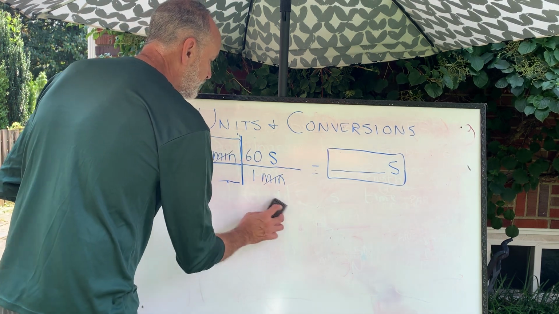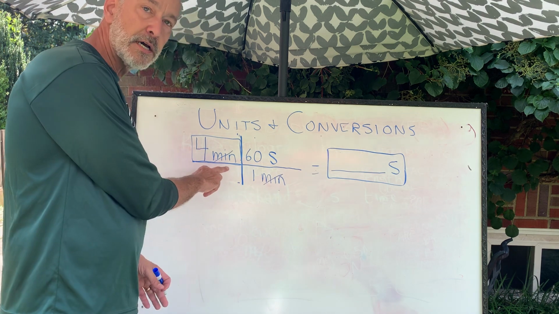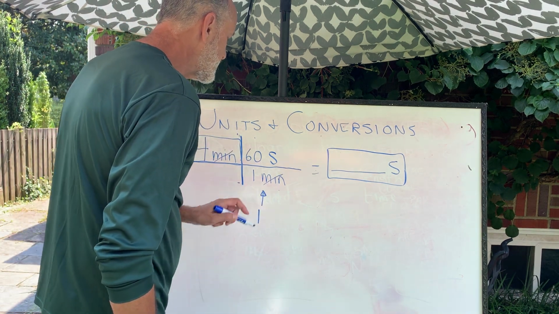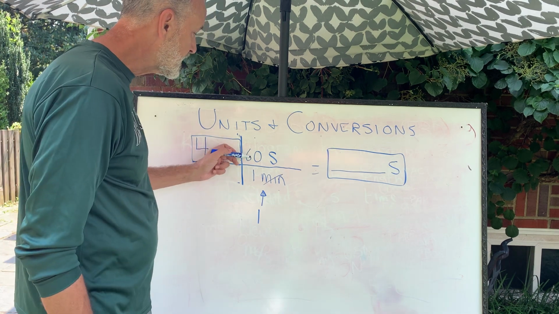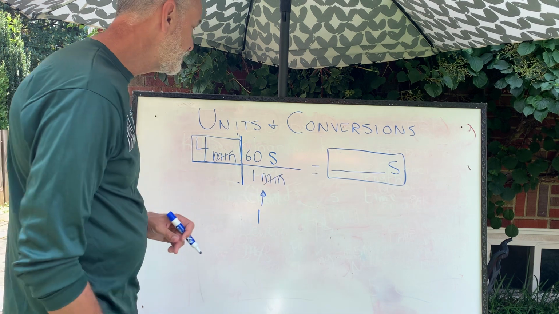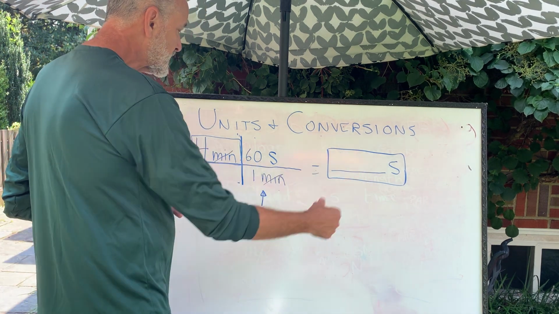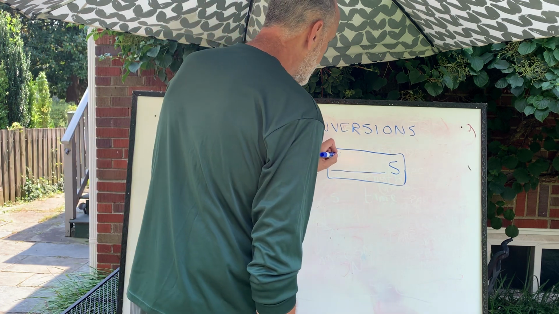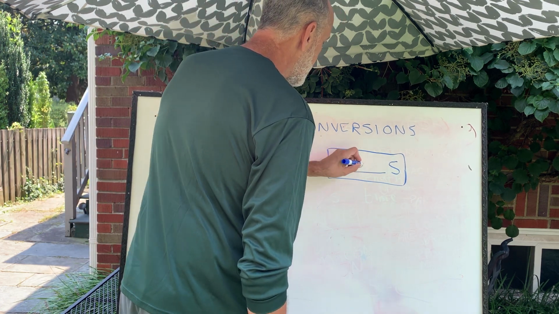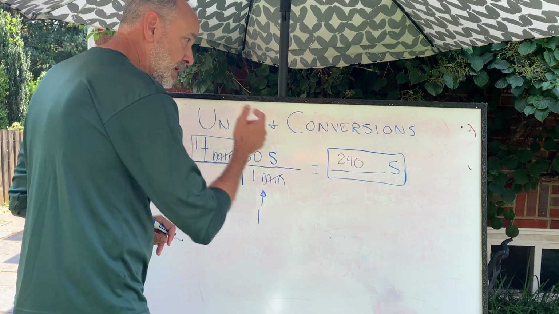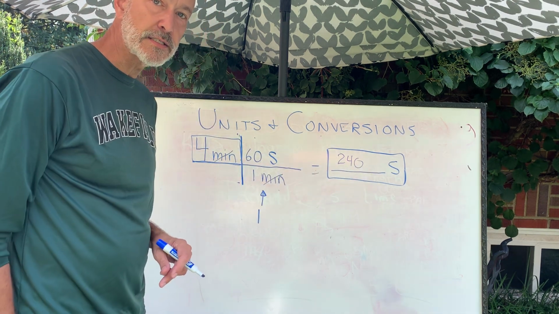So all I've done is I've taken my base amount, multiplied it by a factor that ends up being 1. 60 seconds is equal to 1 minute. Numerator equals denominator, that's 1. So then when I multiply this out, I get 4 times 60 divided by 1, that's 240. And I get minutes times seconds divided by minutes, the minutes cancel. So I end up with 240 seconds.